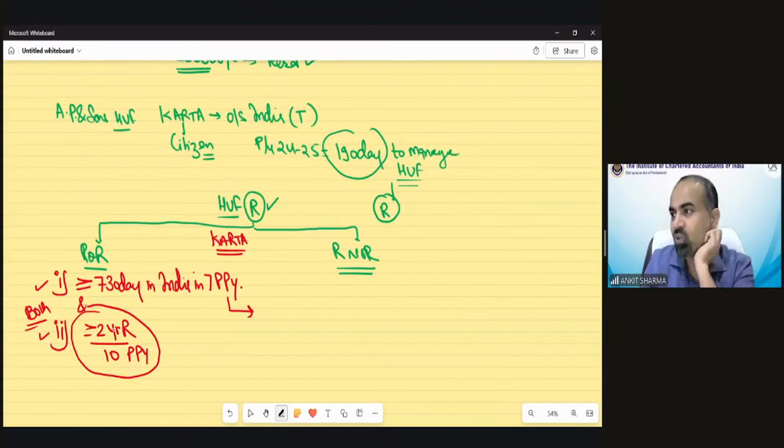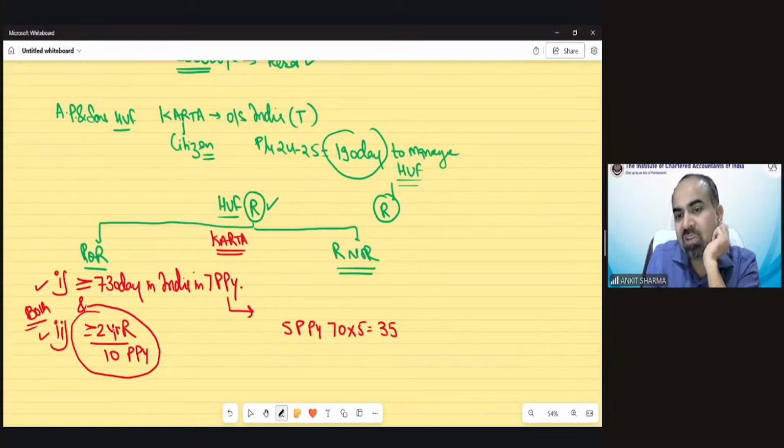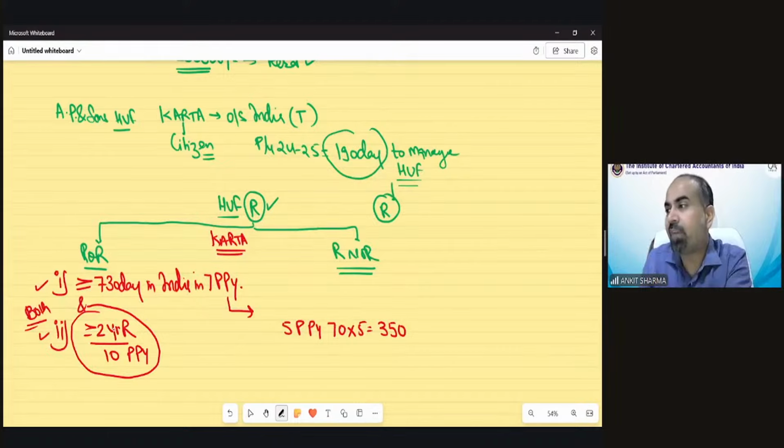So the provision was showing that in the last 7 preceding previous years, the Karta, Mr. Amrendra, in the immediately 5 preceding previous years, visited India for 70 days every year. So that means in 5 preceding years, he was in India for 350 days.